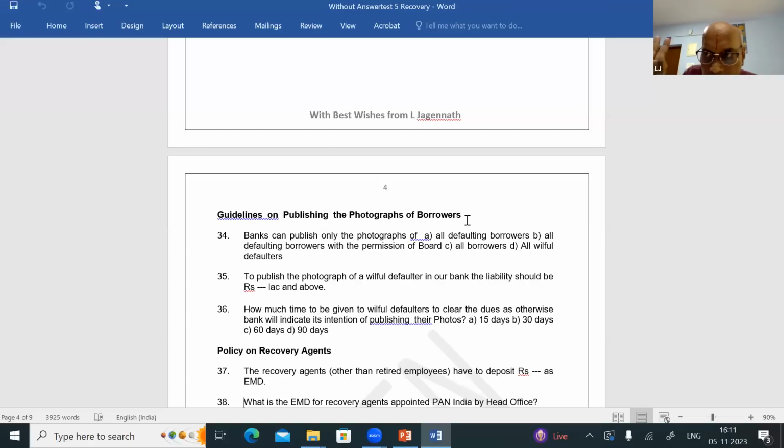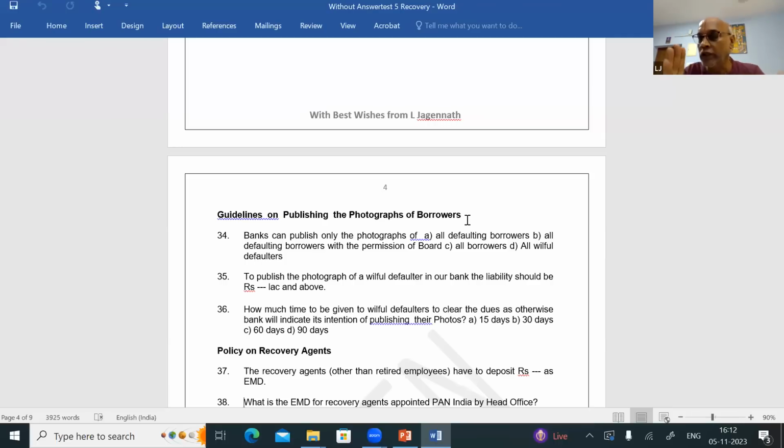Now, the Reserve Bank of India guideline with regard to willful defaulter I told you, non-cooperative borrower I told you, how to classify a borrower I told you. Now, in our bank, what is the guideline with regard to publishing the photograph of a willful defaulter? In our bank, we can publish the photograph of a willful defaulter only if the liability is 10 lakhs and above. The DGM of the circle should give permission for that. Third point, we have to send a notice to him and wait for 30 days, informing him of the intention of the bank to publish his photograph in the newspaper.